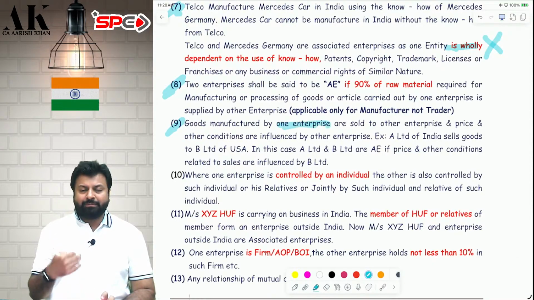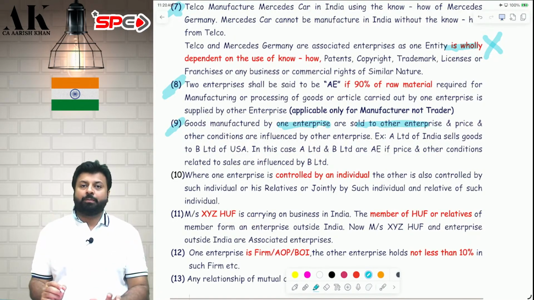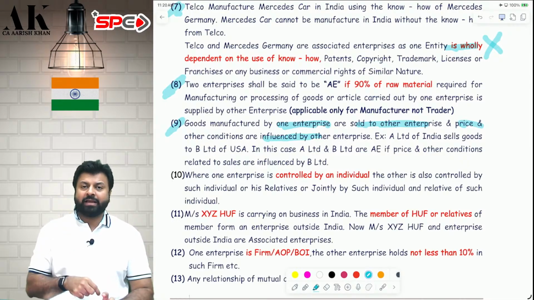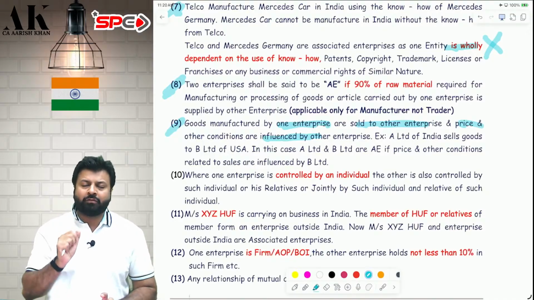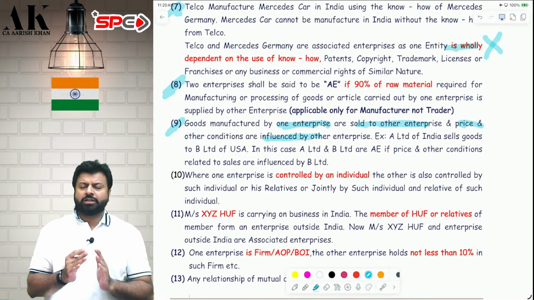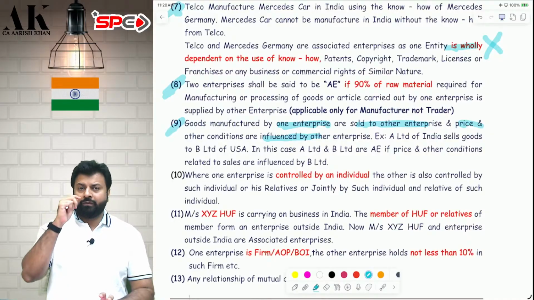Goods are manufactured by me and I sell to you. I am making some goods and then I am selling to you. But the price and other factors are influenced by you. You will decide the price, the credit period, how the delivery will be made, how the warranty will be given, everything will be decided by you. So the transaction is influenced by you. So how will we come to know? That will be mentioned in the agreement, that it is influenced by the buyer. Therefore, I and you will become associate enterprise.